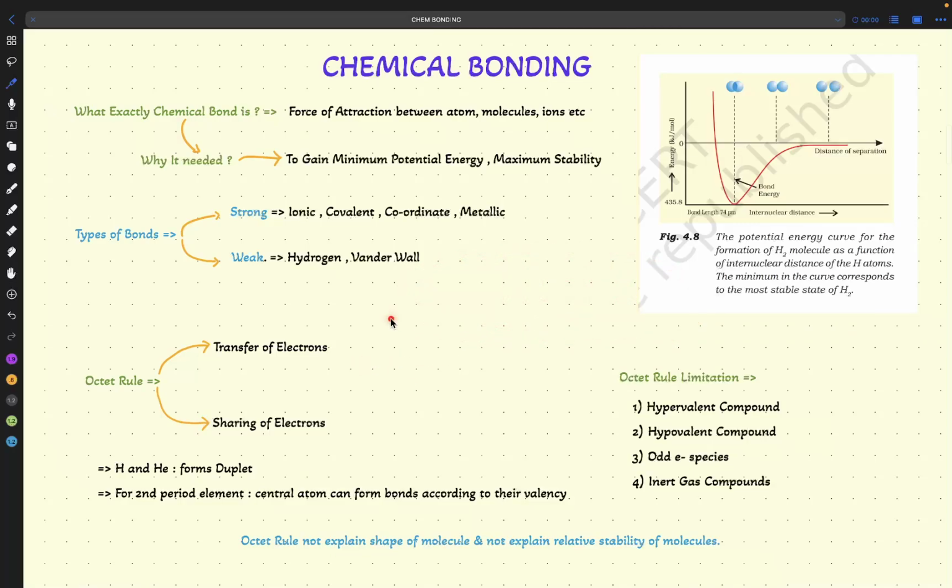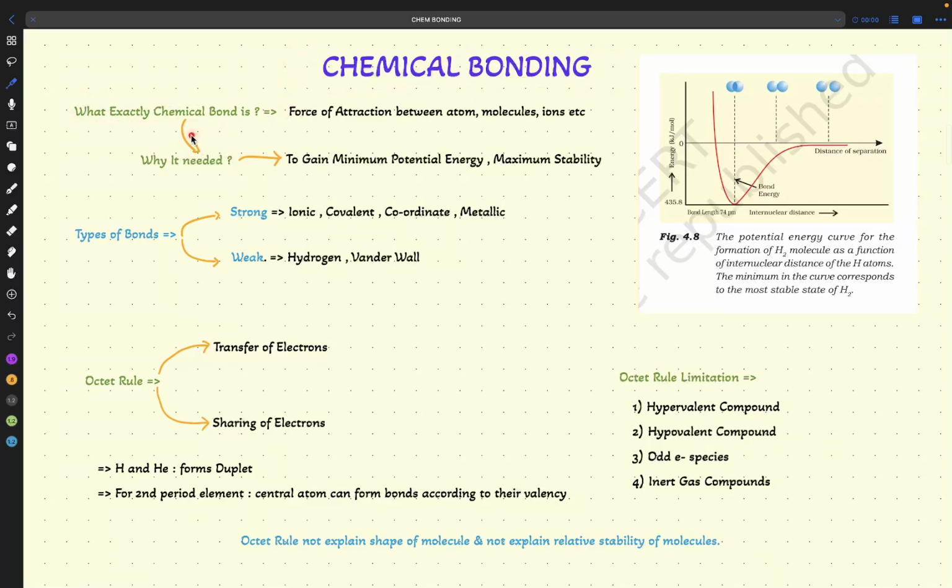So today we are going to discuss chemical bonding. Before any chapter, whenever you are starting, let it be physics, chemistry, biology, or maths, the heading of a chapter tells us many things about it: why exactly this chapter is there, why we are learning it. So here, chemical bonding, why are we learning it?